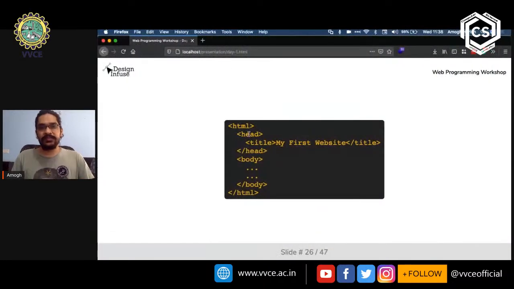Now, let's come back to this. Here you can see that I have a tag called head. So what is a head tag? This head tag tells the browser that there is certain information about this HTML file that I think you should know. And the browser will take this information and use it in the way that it sees fit.